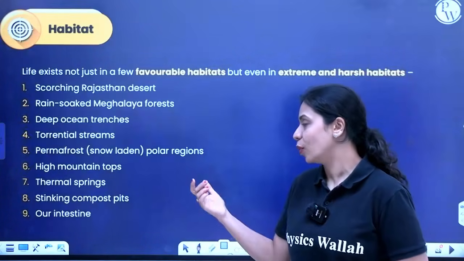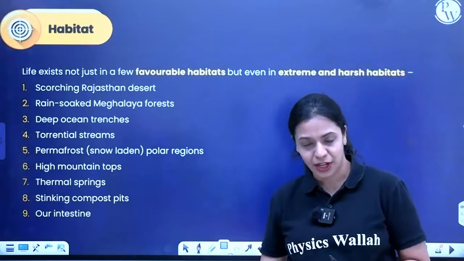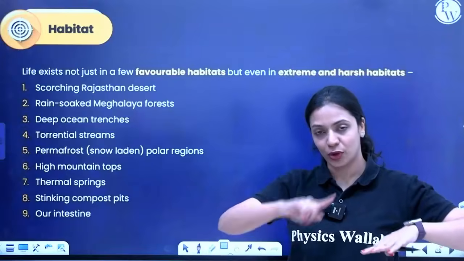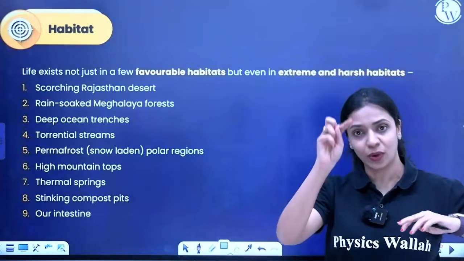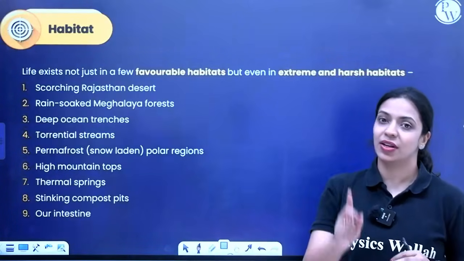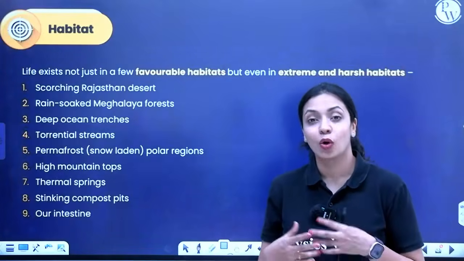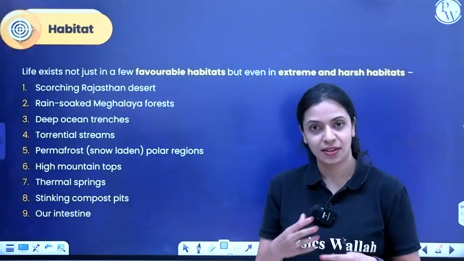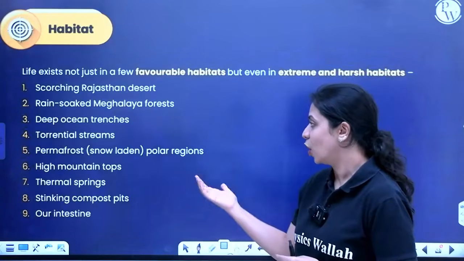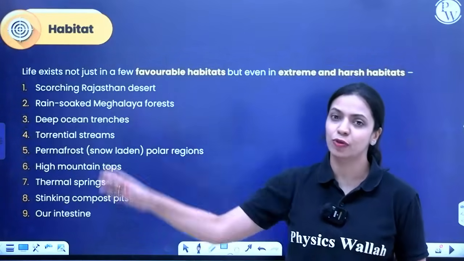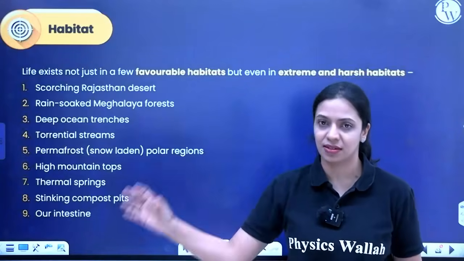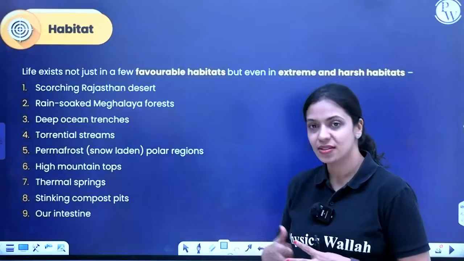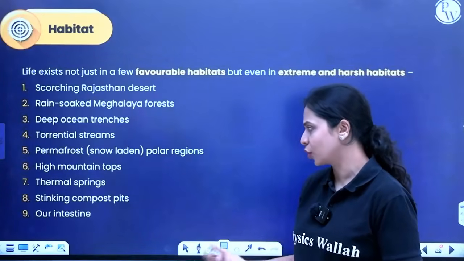Open deep ocean trenches. Trenches are like these depressions that you find in the seabed, in oceans. At the bottom, the ocean floor can go for several kilometers. It'll be those depressions that you find there. They are called trenches. Over there, the water pressure will be crazy high. Even in such conditions, organisms are known to survive. Torrential streams where there is flowing water at a very, very fast rate. The velocity of water will be very, very high. So even in such places, organisms grow.